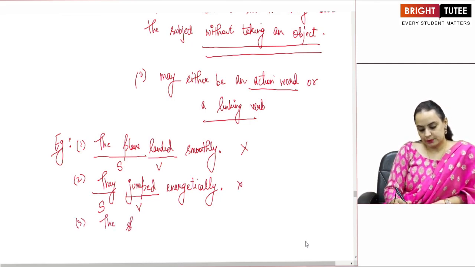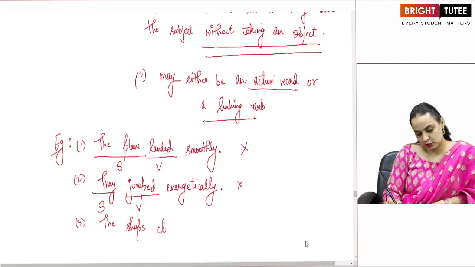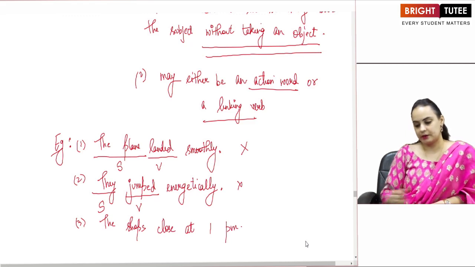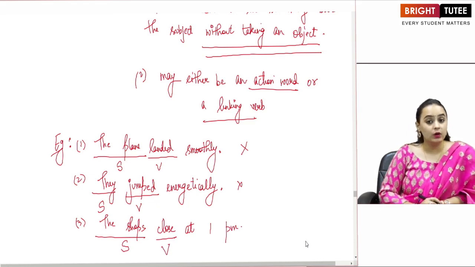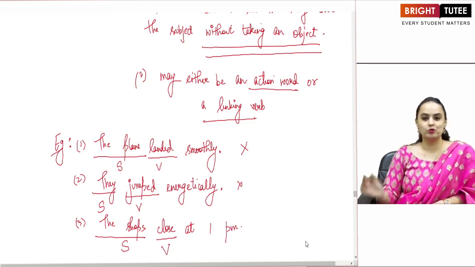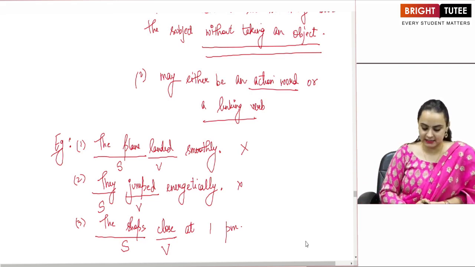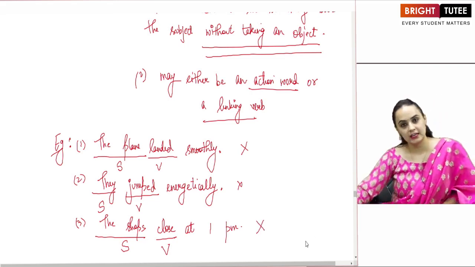The shop closed at 1 p.m. Shop is my subject, closed is my verb, and there is no object which is connected with the verb. It is intransitive.